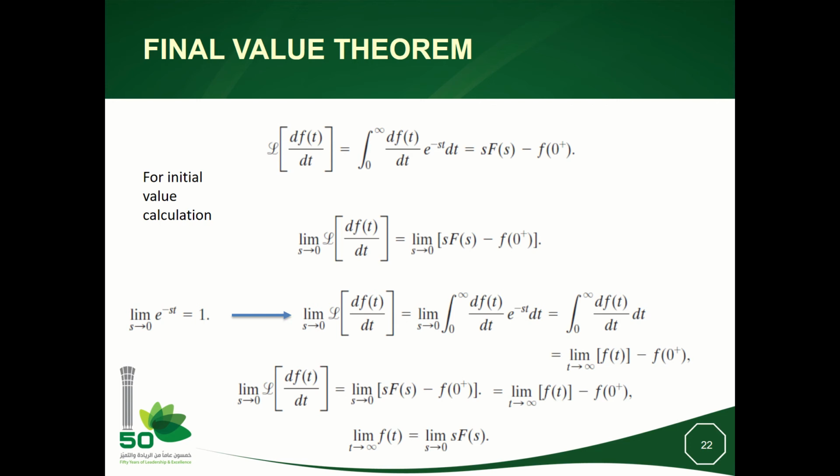The final value theorem gives us information about the behavior of f(t) when t goes to plus infinity. Okay, it means we don't need to evaluate the inverse Laplace transform. We need only F(s), which is the Laplace transform of f(t). And by computing the limit of sF(s) when s goes to 0, we shall be able to know the limit of f(t) when t goes to plus infinity.